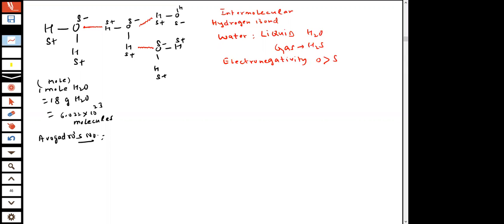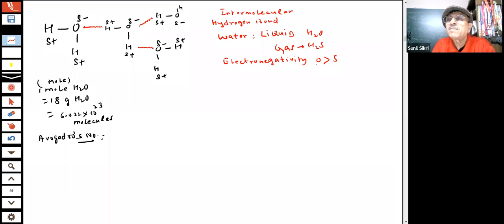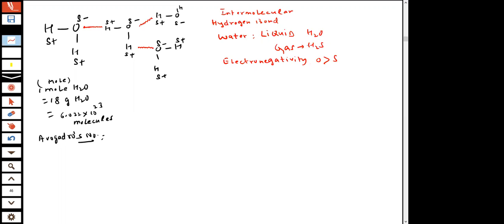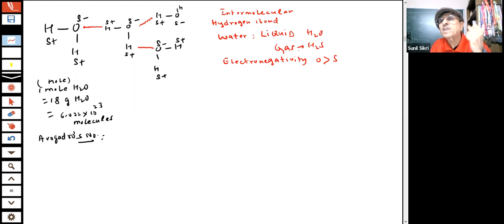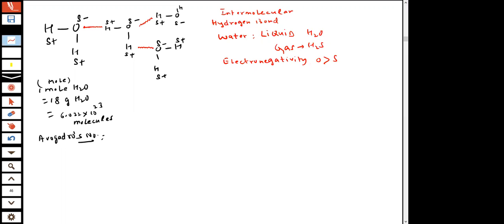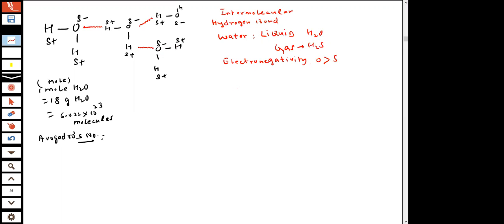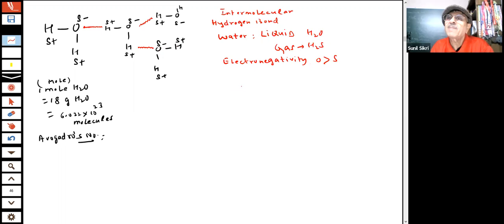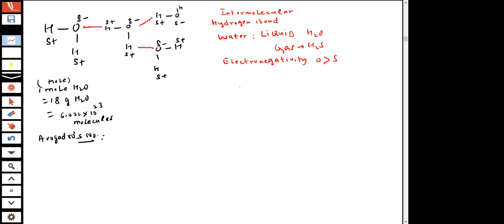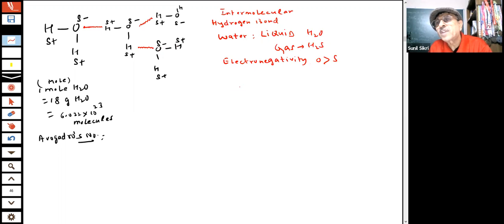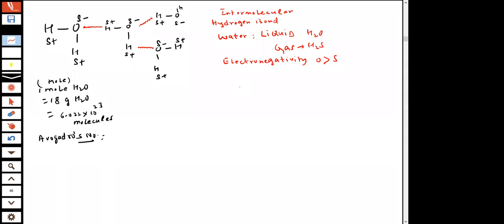So oxygen is able to form hydrogen bonds, and that makes the molecules come closer. There is an intermolecular force of attraction between the molecules, and therefore water comes in the liquid form. If this hydrogen bond is not there, what will happen? Water will evaporate. If water becomes a gas, then our life is finished. So we are also out.